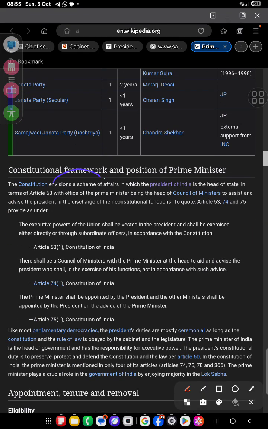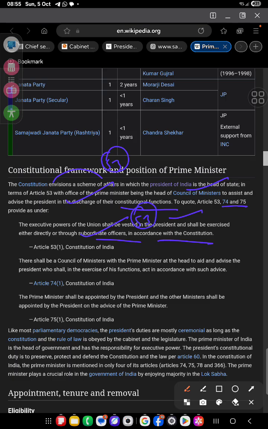So in the Constitution, the scheme of affairs: the President of India is the head of the state, Article 53, with the office of Prime Minister being the head of the council of ministers to assist and advise the President in the discharge of the functions. Articles 53, 74 and 75: the executive power of the Union shall be vested in the President and shall be exercised either directly or through subordinates in accordance with the Constitution.